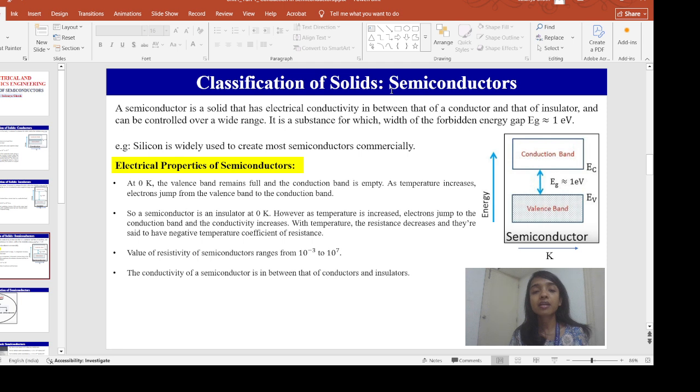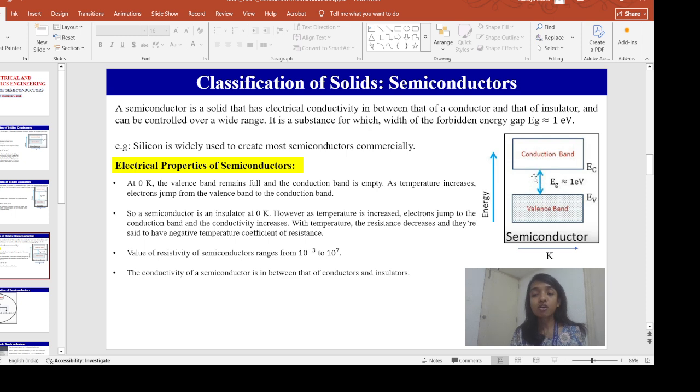Now what happens in the case of a semiconductor? A semiconductor is a solid that has electrical conductivity between that of a metal and an insulator. The best property of a semiconductor is that we can actually tune the band gap of the semiconductor and use it as per our required application.